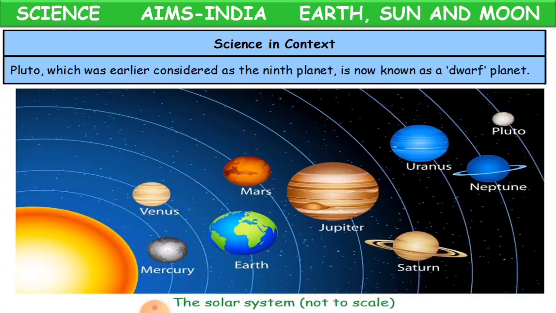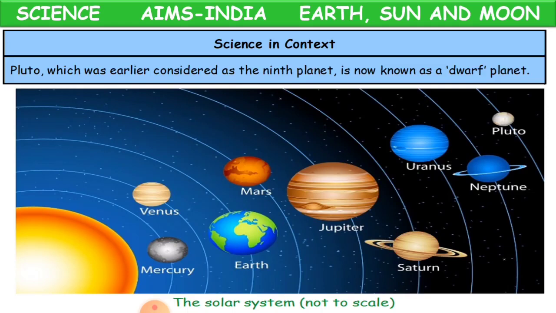Okay, now see here this solar system, how it is. So you have got the sun in the center, in the middle, and there are all these planets. So how many planets are we having? We are having 8. Before we had 9 planets. Now we have got only 8 planets.